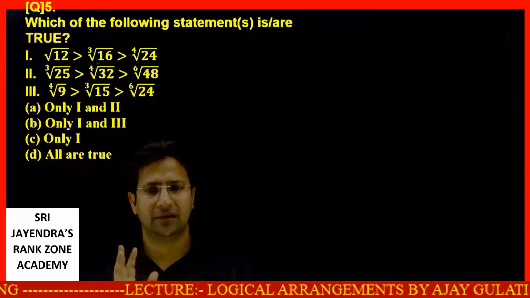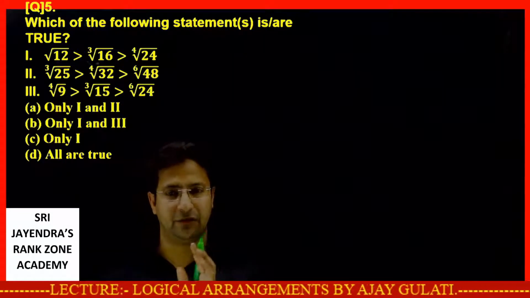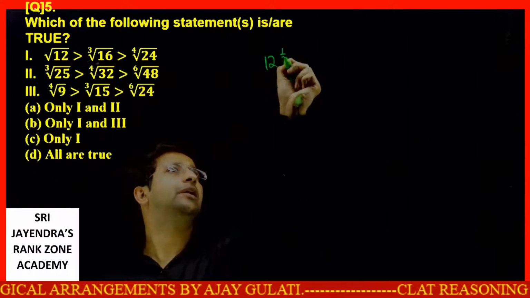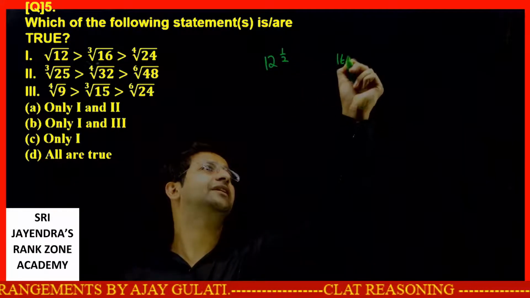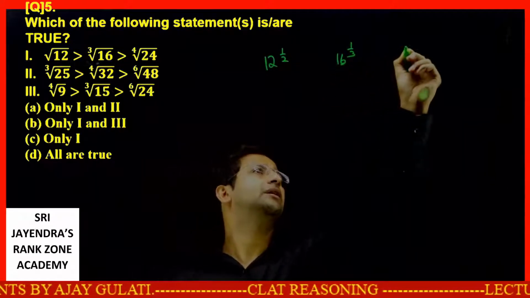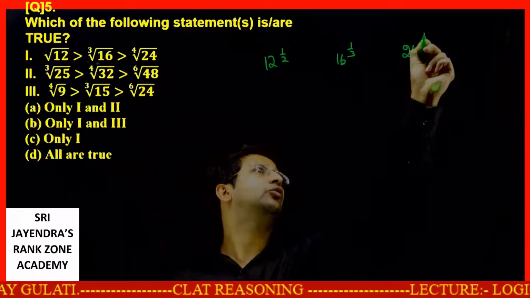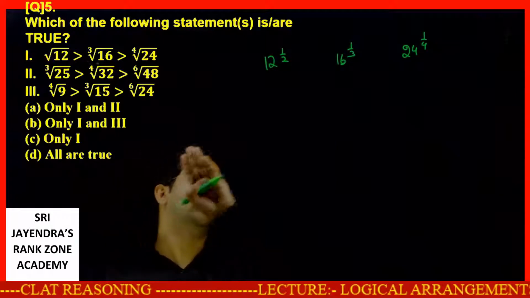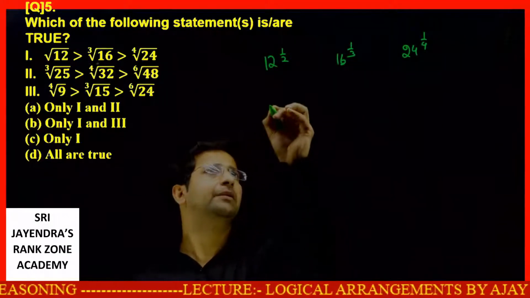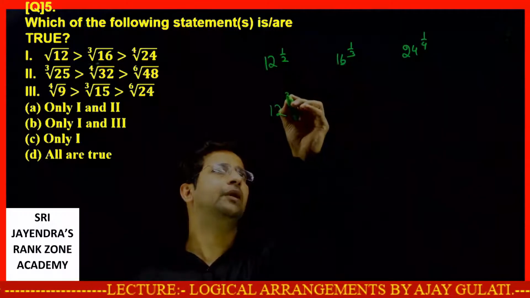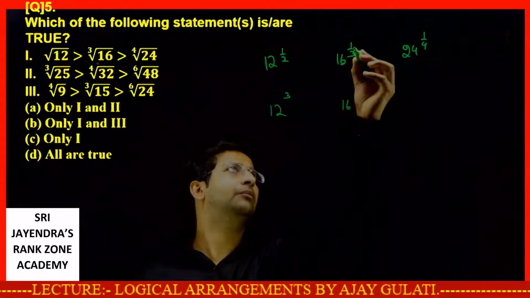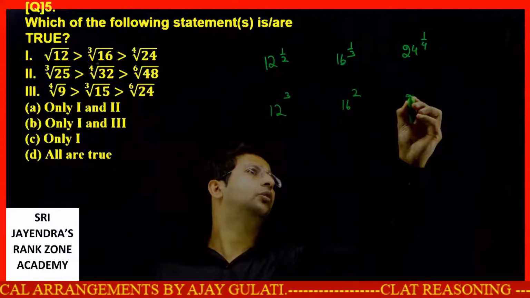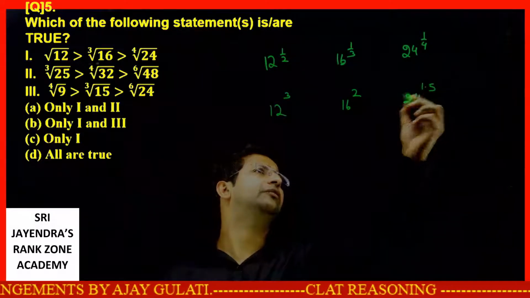Two or three ways are there. One way is you make the power equal. The first thing is 12 raised to the power half. The other is 16 raised to the power 1 by 3. The other is 24 raised to the power 1 by 4. Suppose I multiply all the powers by 6. This will become 12 cube, this will become 16 square, 24 raised to the power 1.5.